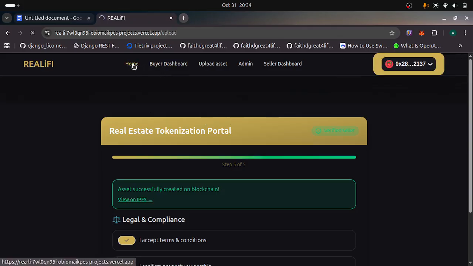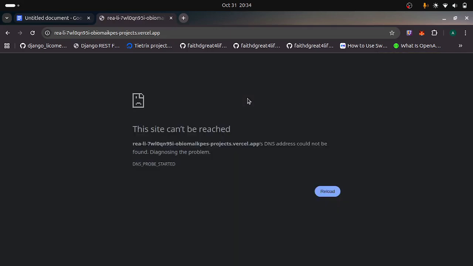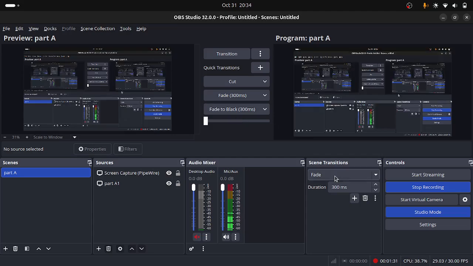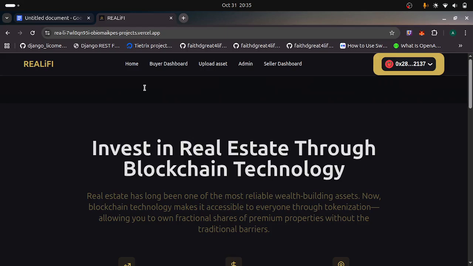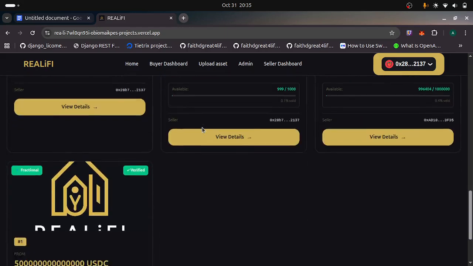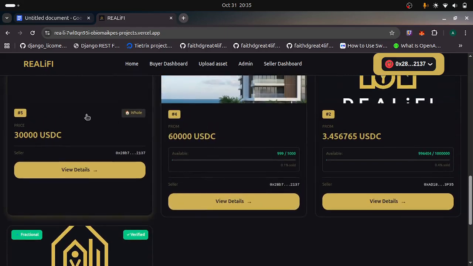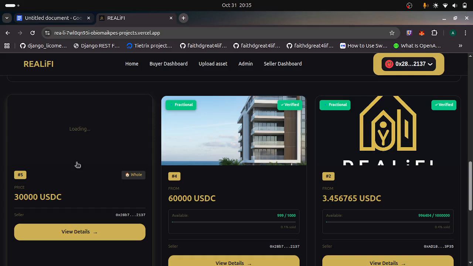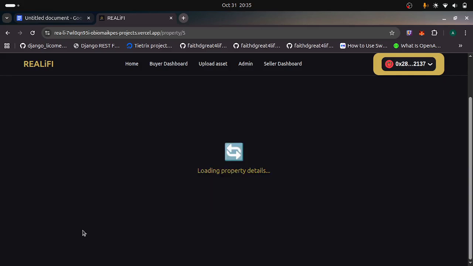Okay, it's going back to home. We are back on the home page, and I can see the newly created asset here. The image is still loading, so I can see loading property details.